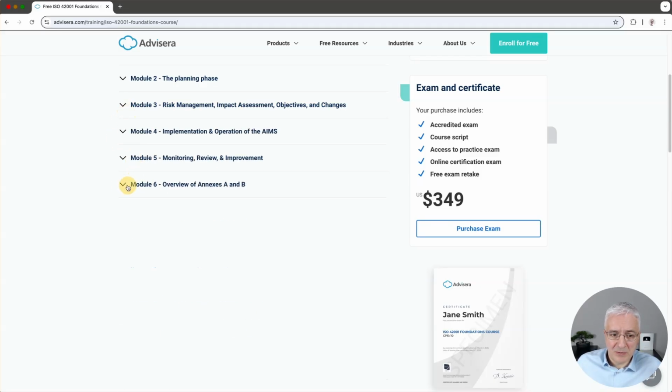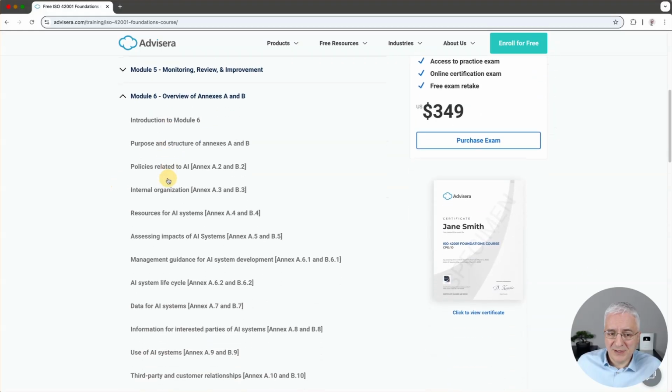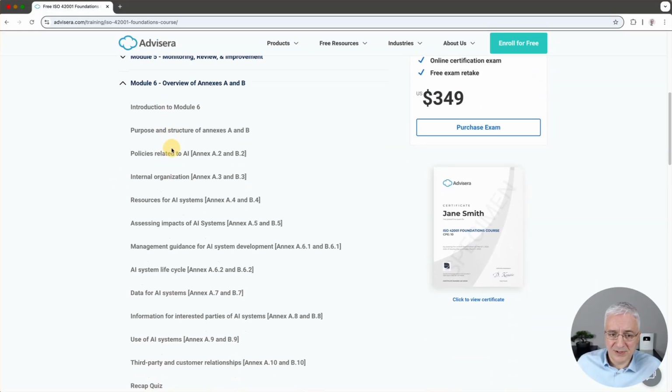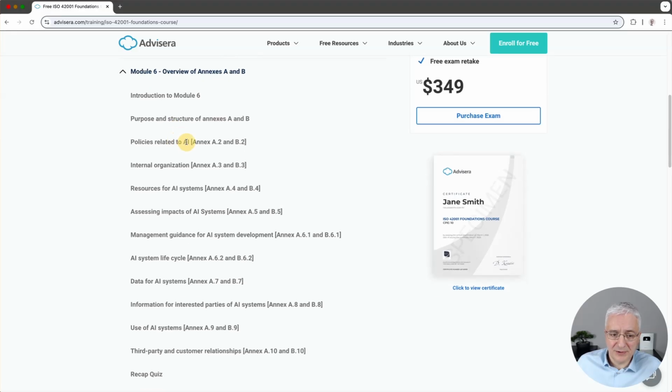And then in module 6, it provides the overview of all the controls. There are 38 controls in Annex A of 42001. One section speaks about the AI System Lifecycle. So there are a couple of controls which are dedicated specifically for handling risks in a particular stage of the life cycle. Okay, I hope this was helpful,